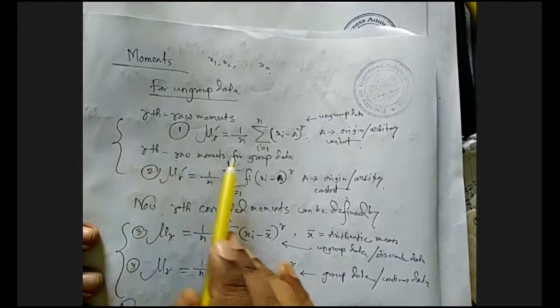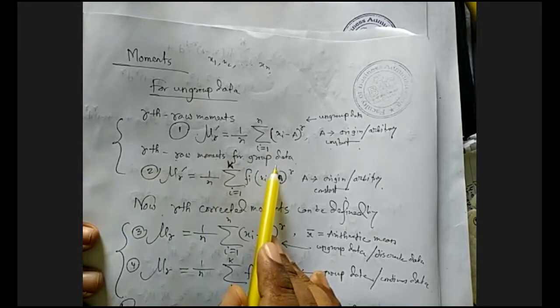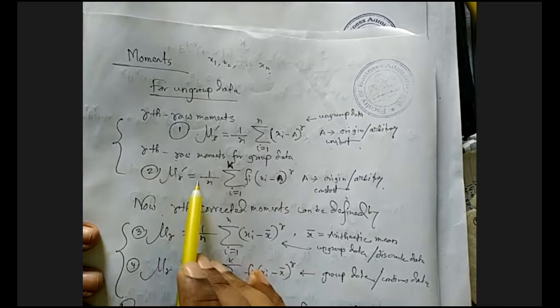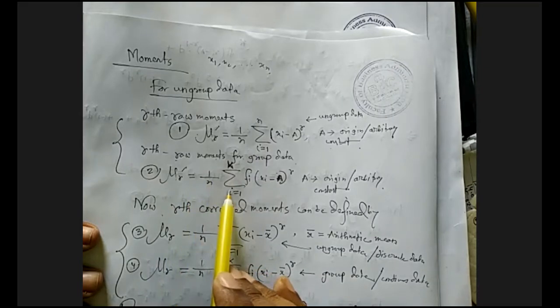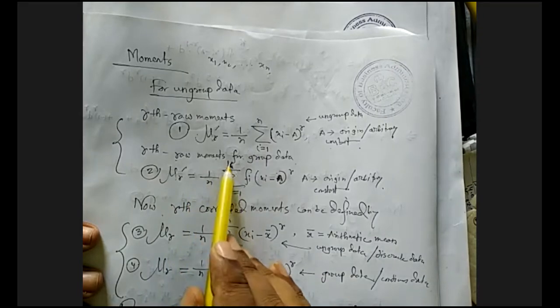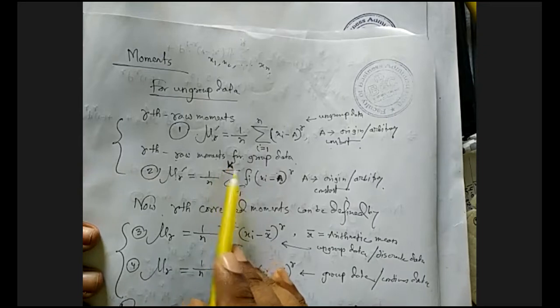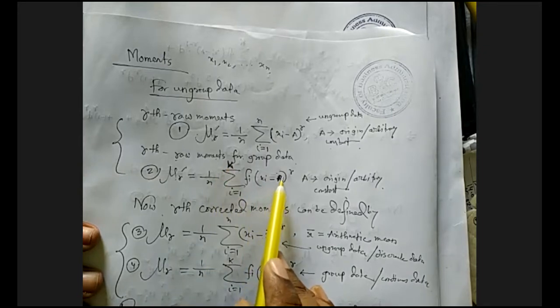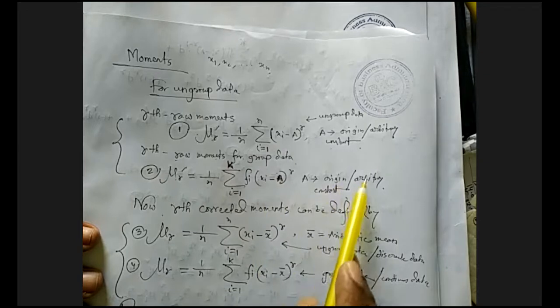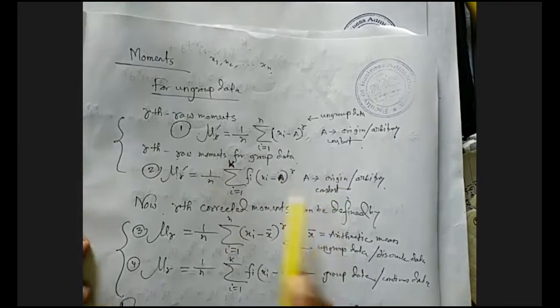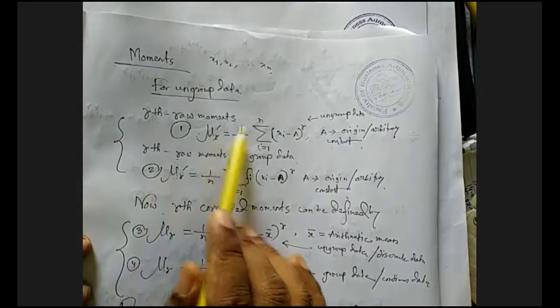Now the rth raw moment for grouped data, that is, for continuous data, can be defined as 1 by n summation i equals 1 to k, where k is the total number of classes, of fi times xi minus a, to the power r. A is the origin or arbitrary constant, as before. This is for grouped data and the earlier one is for ungrouped data.